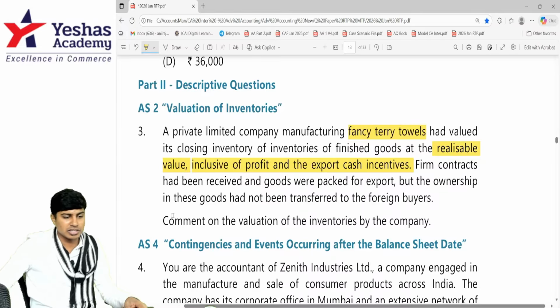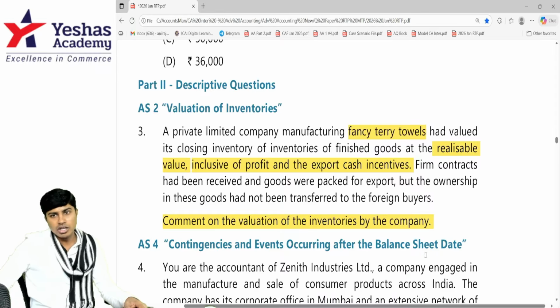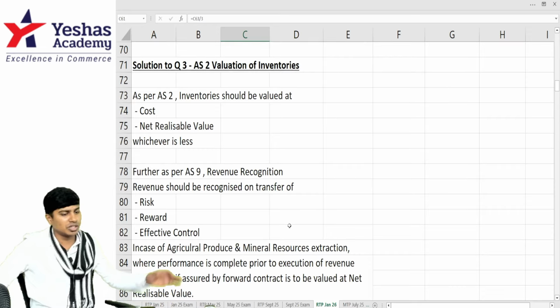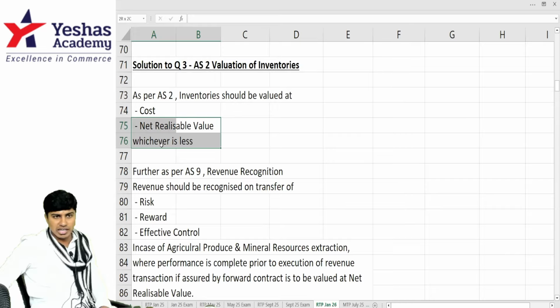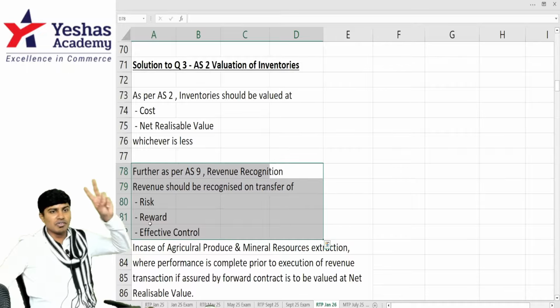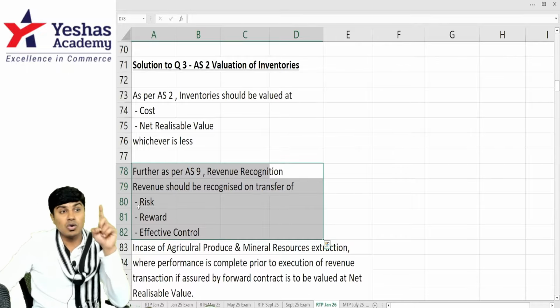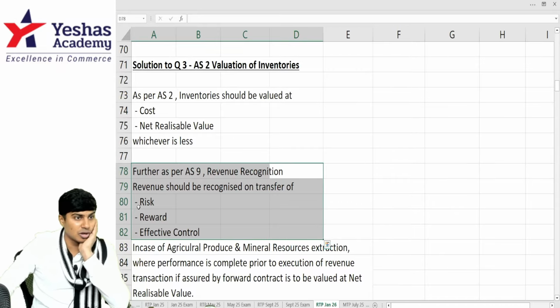But you can't use all these informal words in your answer. You have to write the answer with due respect. Start the answer by telling, as per accounting standard 2, inventory should be valued at cost or NRV, whichever is less. Further, as per accounting standard 9, revenue recognition, revenue should be recognized only on the transfer of risk, reward and effective control. We've given both the points. Accounting standard 2 allows you to value the inventory at NRV if it is agricultural produce.